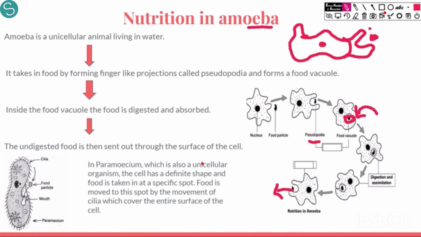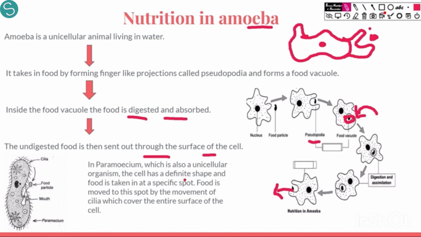So this is what happens in amoeba. Food is digested and absorbed. Undigested food is sent out through the surface of the cell. Very simple mechanism, and this can also come in your exams. This diagram is very important. You should know how to do it.